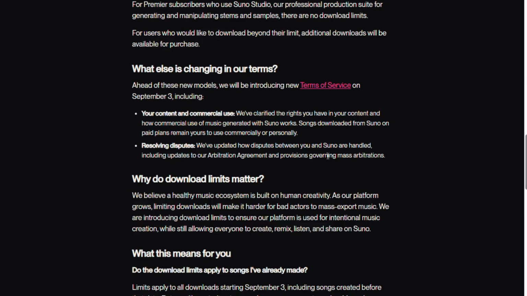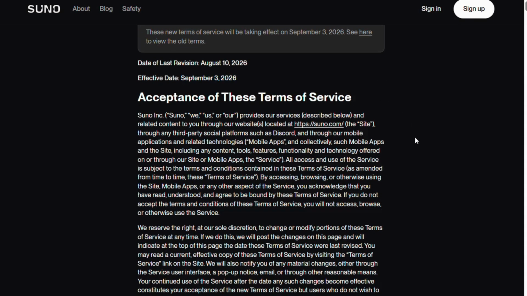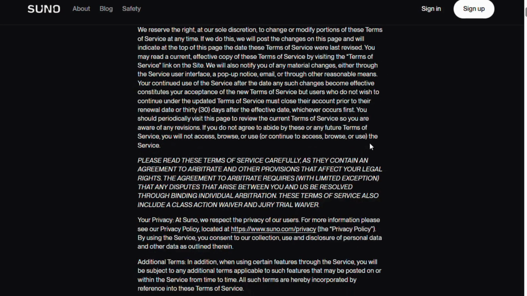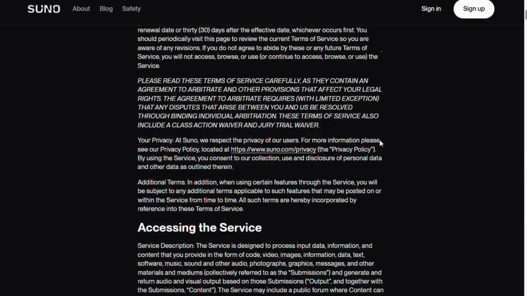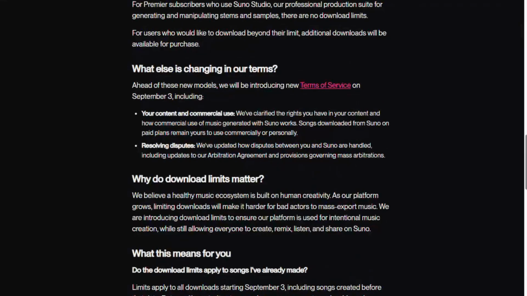The new terms of service. Suno will also introduce new terms of service on September 3rd. The company says these terms clarify the rights users have in their content and how commercial use works for music generated with Suno. The updated terms also include changes to how disputes between users and Suno are handled, including updates related to the arbitration agreement and mass arbitrations. What if you want to cancel your subscription? If you decide that the new download limits aren't for you and you want to cancel your subscription, Suno says you can do that through your account settings.